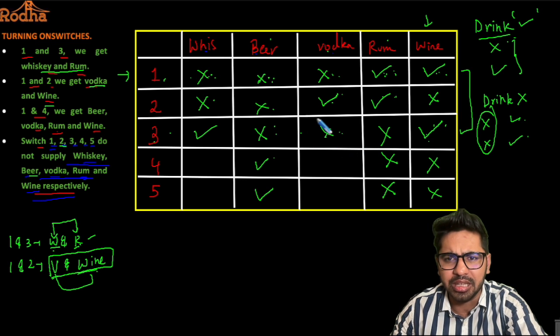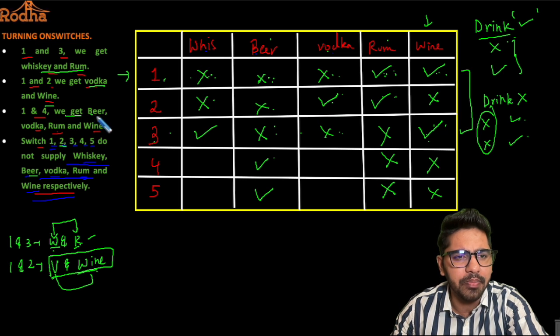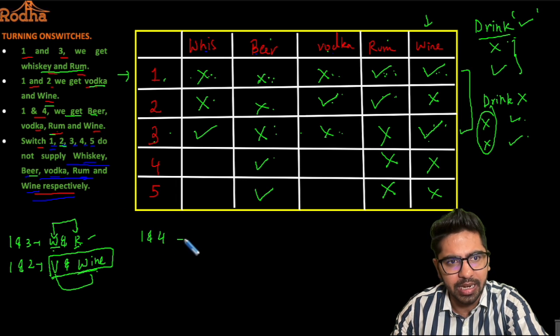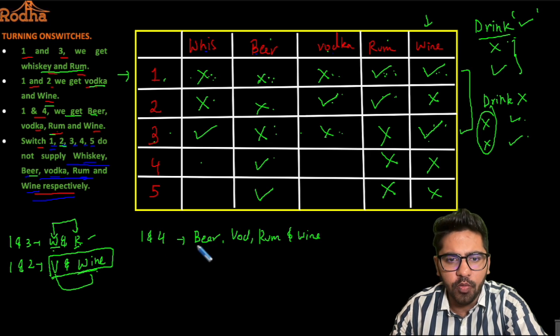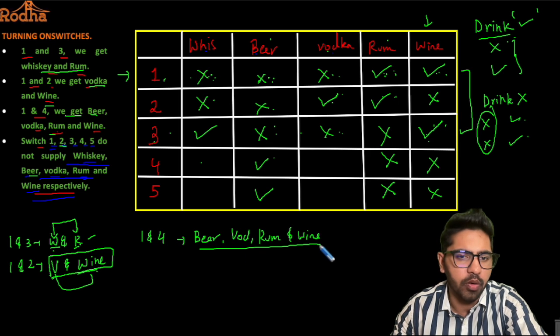Okay, so that's it. I think I have reached a deadlock here, so I need to utilize the further conditions. Okay, 1 and 4 we get beer, vodka, rum and wine, so 4 drinks. Okay, let's see. 1 is not supplying whiskey, so 4, I don't want a whiskey from 1 and 4, so this should be a cross